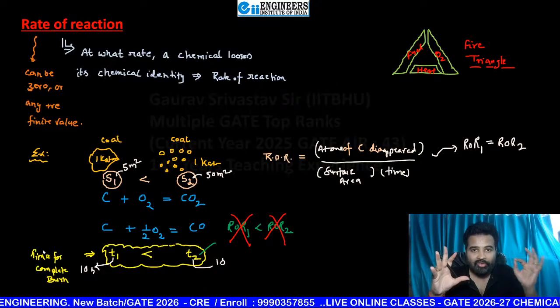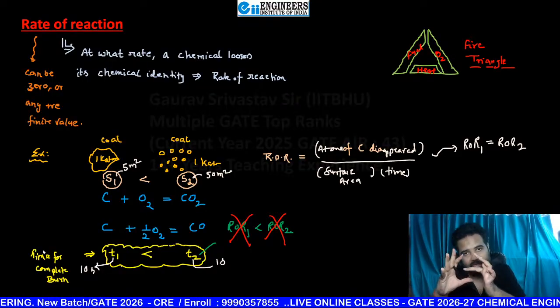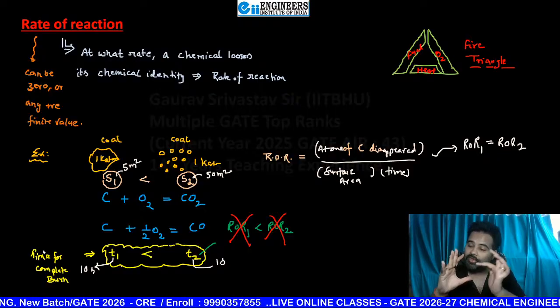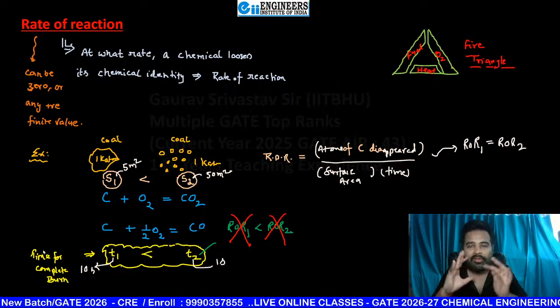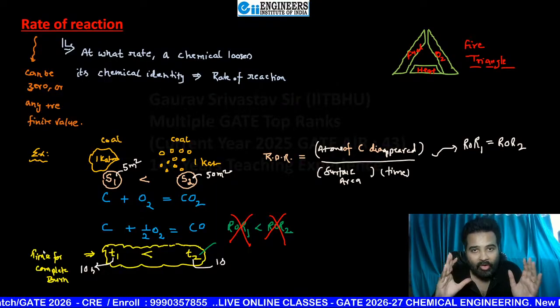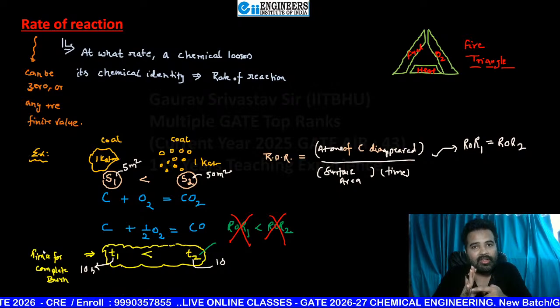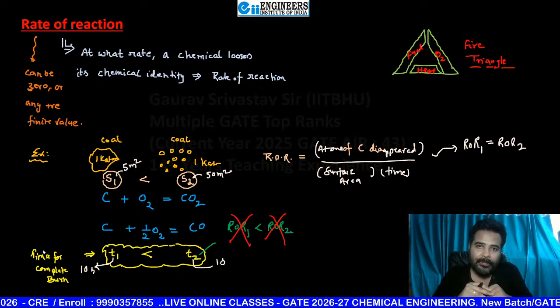So first, oxygen is going to diffuse from the bulk air to the surface of that coal. Only when it makes connection with that coal is the reaction going to happen. The reaction happens only when the oxygen touches that carbon.